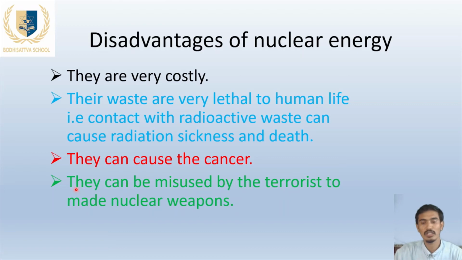They can be misused by terrorists to make nuclear weapons. We have heard about the atom bomb which was dropped in Hiroshima and Nagasaki. These tremendous weapons are made by nuclear energy, the nuclear fission reaction. So they may be harmful for human life also. These are the disadvantages of nuclear energy.